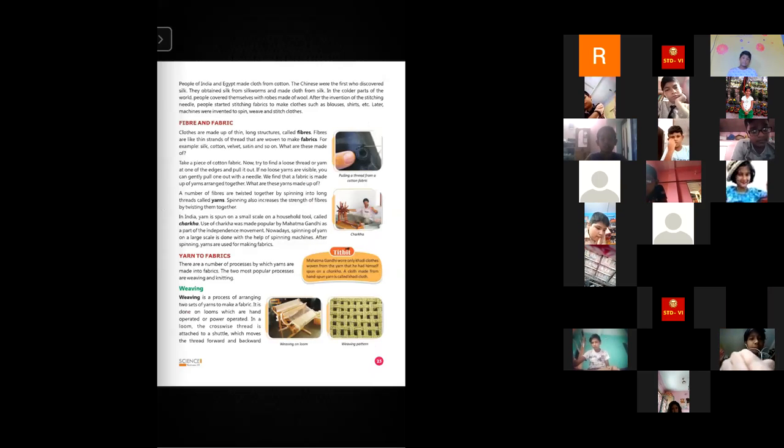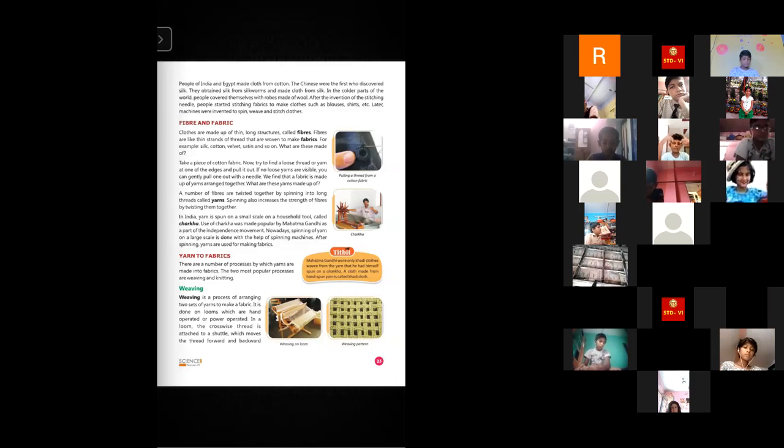Next, you see fiber to fabric. Okay. Clothes are made up of thin, long structures that are called fibers. Fibers are like thin strands of thread that are woven to make fabrics. For example, silk, cotton, velvet, satin, and so on. What are these made up of?